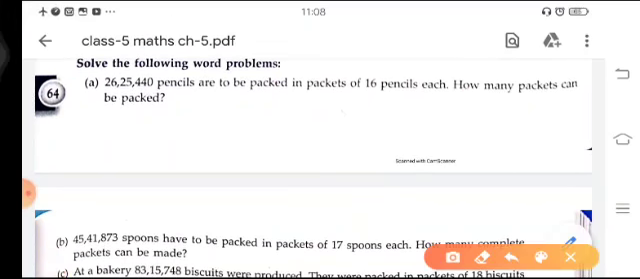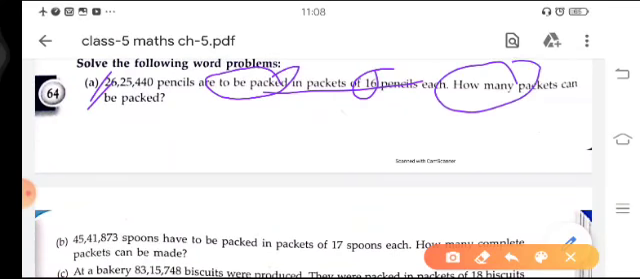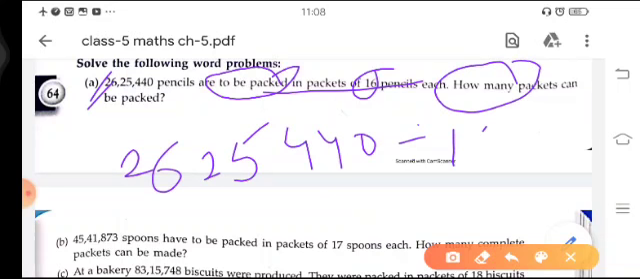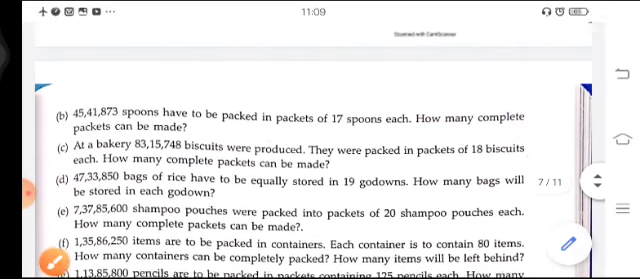In the A part of this question you are given 26,25,440 pencils are to be packed in packets of 16 pencils each. It means that in one packet you have to put 16 pencils. So they are asking how many packets can be packed. So to find the total number of packets, you have to divide 26,25,440 by 16, and whatever quotient you get, that will be your answer. Okay, so similarly the next question is given to you.